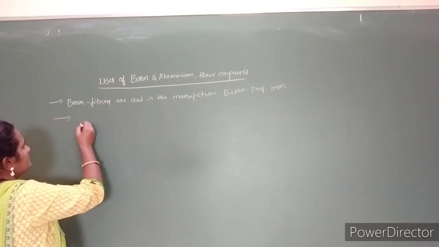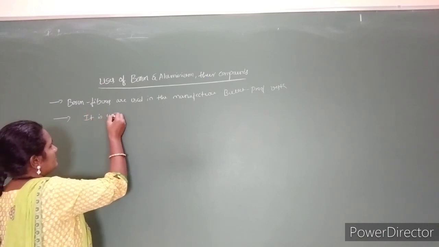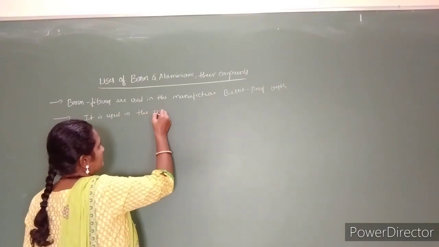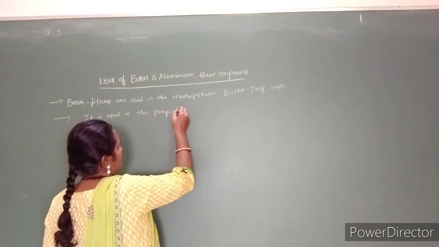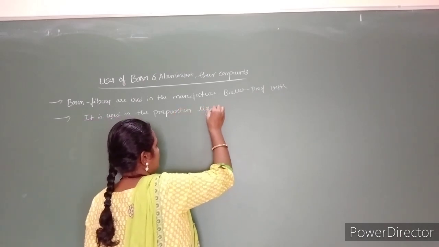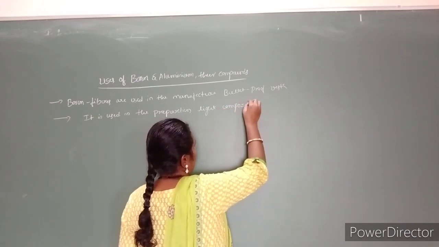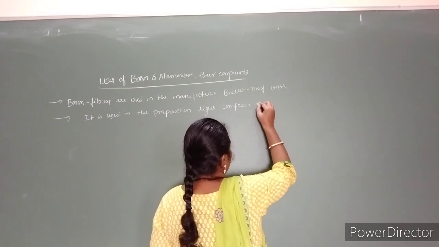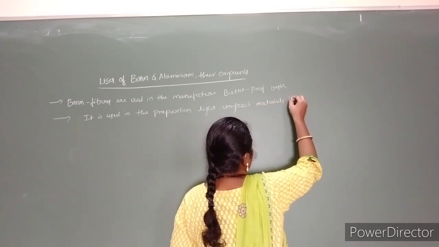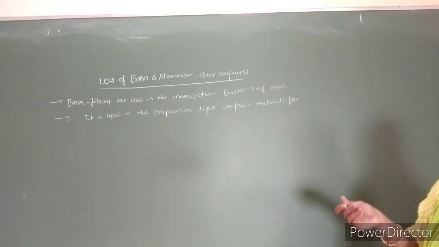And these boron fibers are also used in the preparation of light composite materials for aircraft parts.